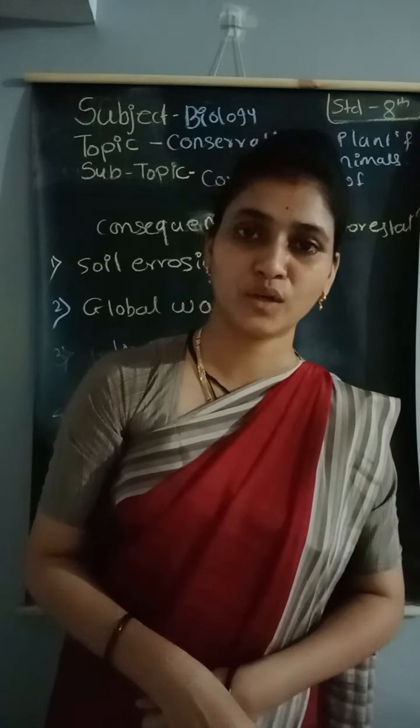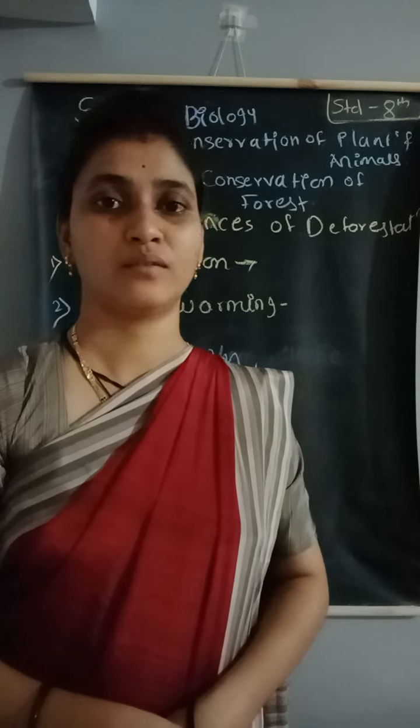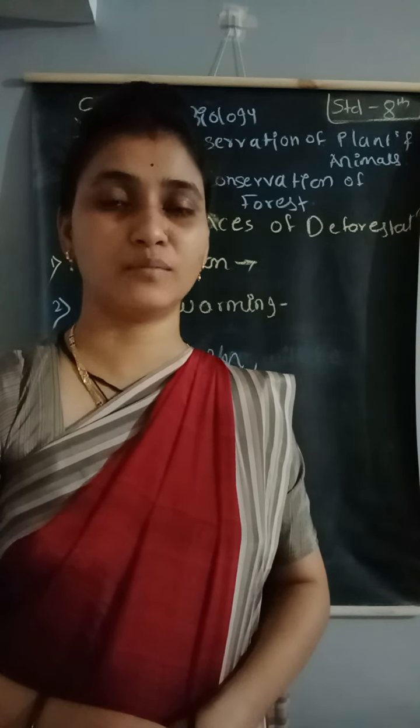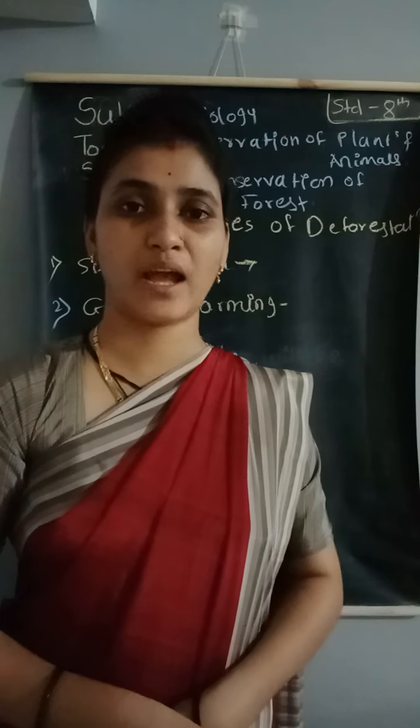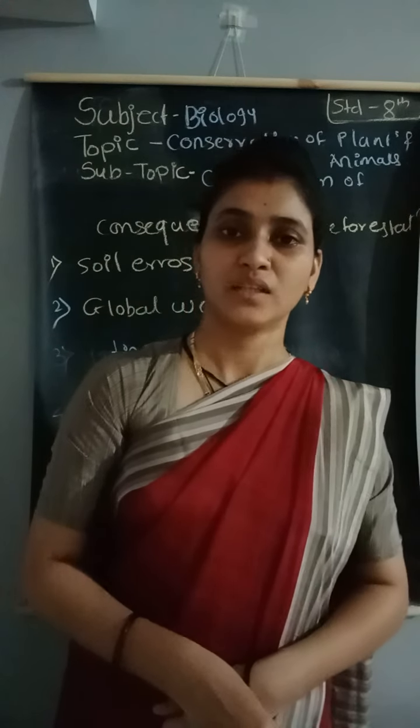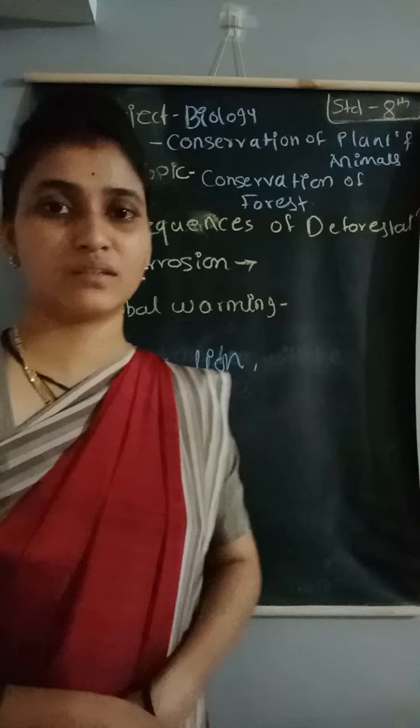Due to the increasing number of rats, farming is disturbed. Due to the rats, farmers have disturbance in farming. They eat the crops.